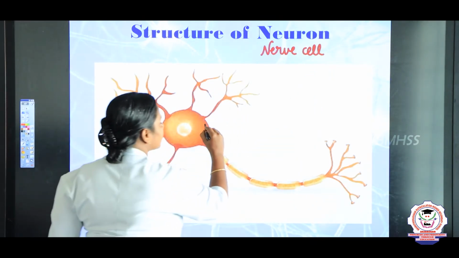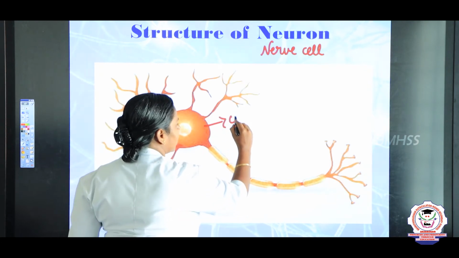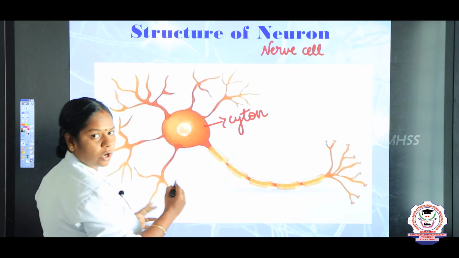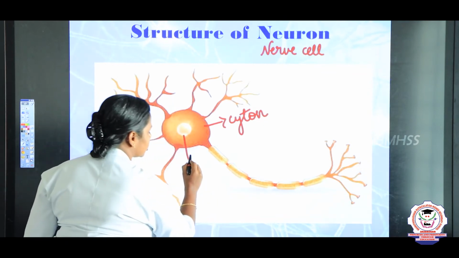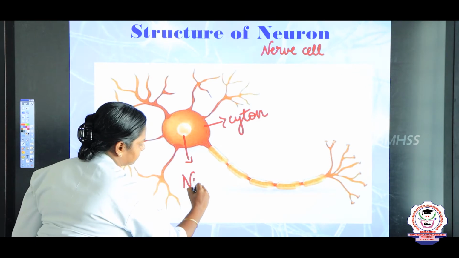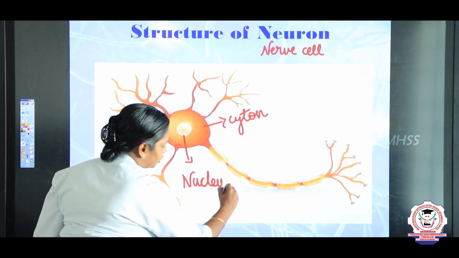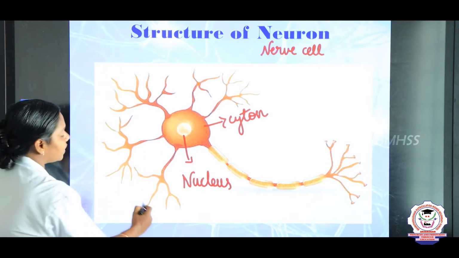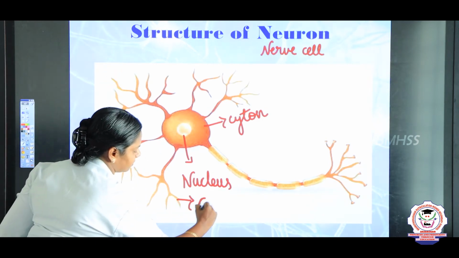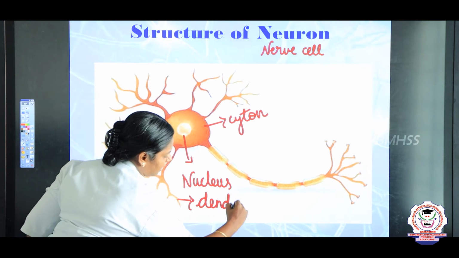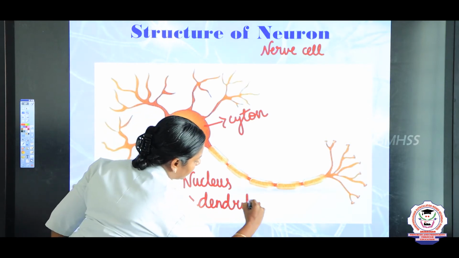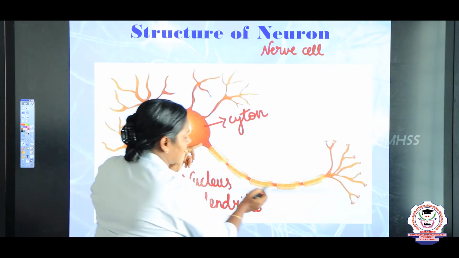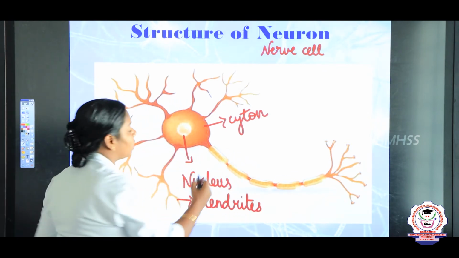So this is the Cyton or cell body, right? Cyton or cell body, and it consists of a nucleus. It consists of nucleus and many branches that arise from the Cyton, we call them dendrites.